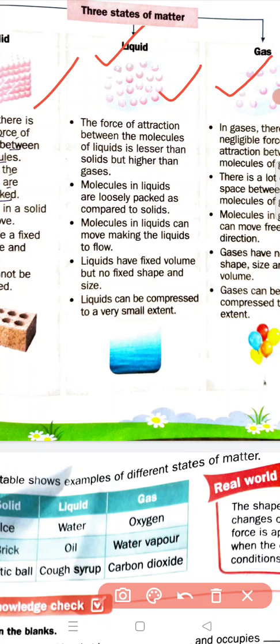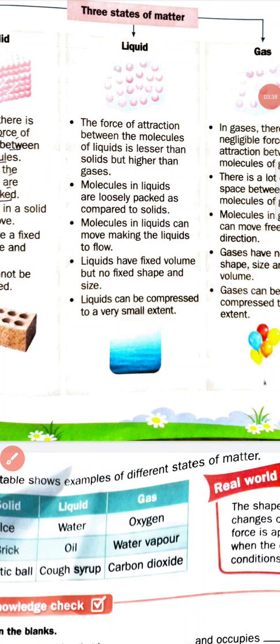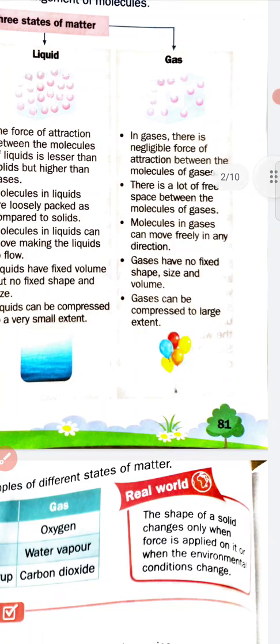They have a fixed volume. If you take 2 ml of water in a bowl, it has a fixed volume, but it can take the shape of any container. When you take the liquid in any container, whether it is a glass, tumbler or bowl, the liquid takes the shape of the container. Okay students, so liquids can be compressed to a very small extent. Now, students, we will discuss gas.